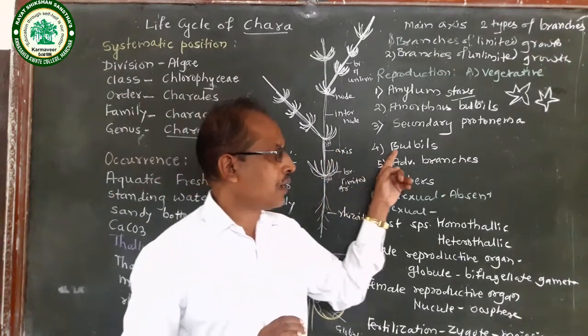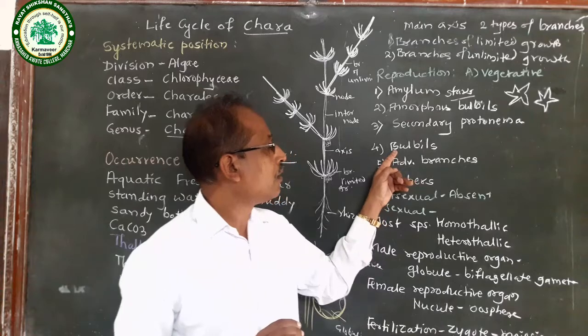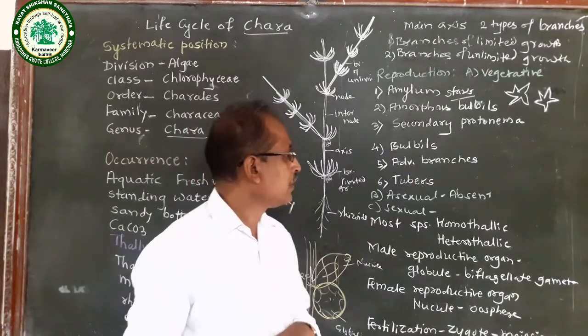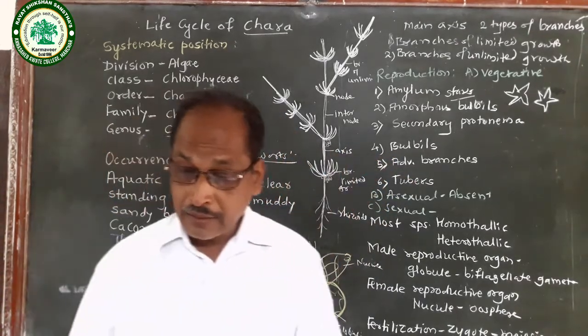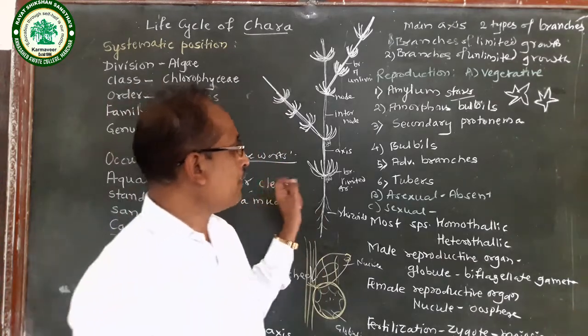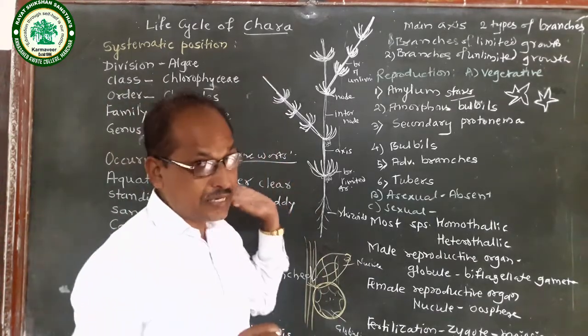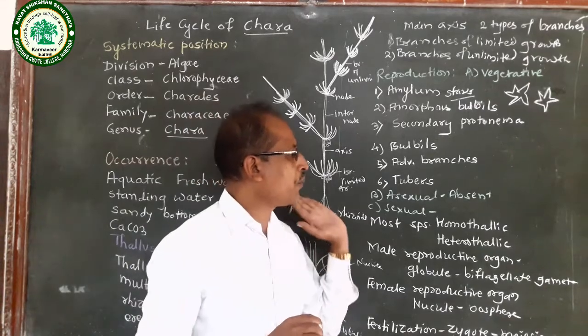The next type is the bulbils. These bulbils are formed on the axis. From the bulbils, there is formation of a new individual.